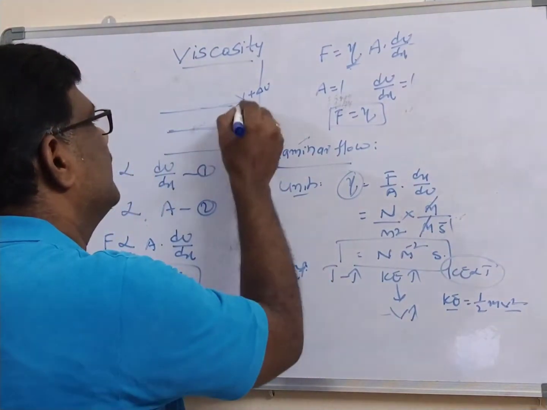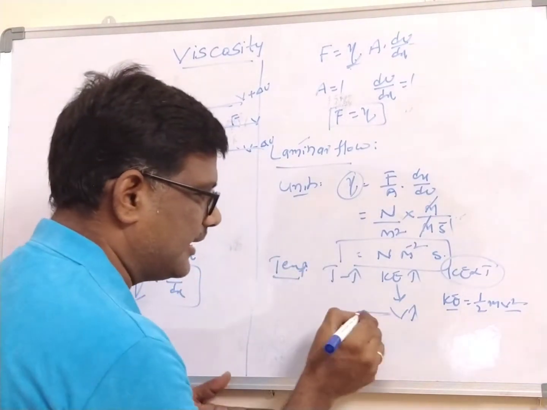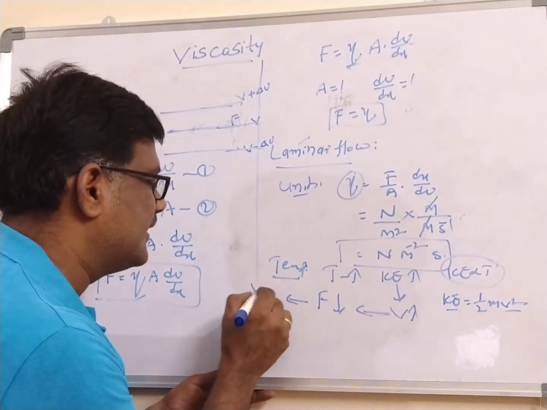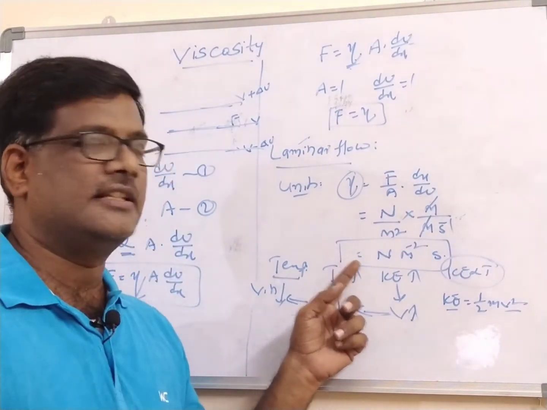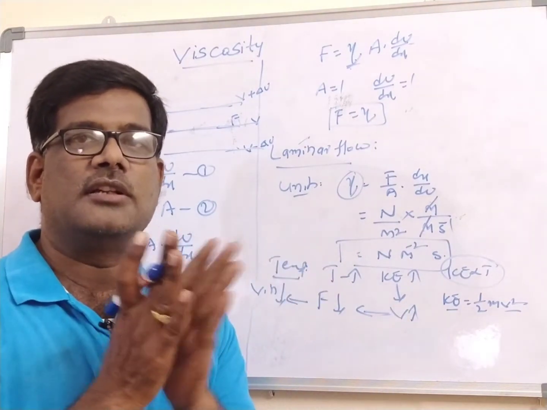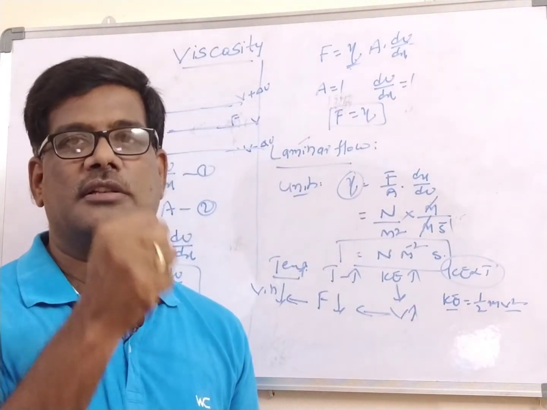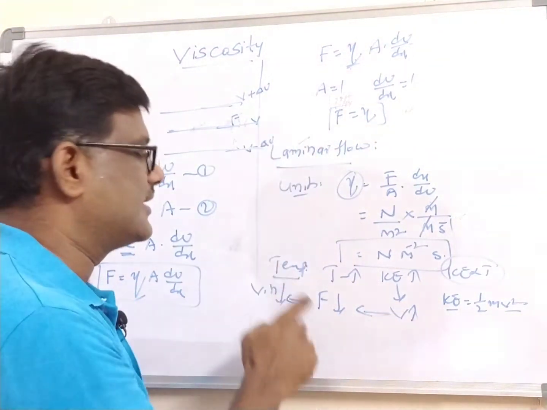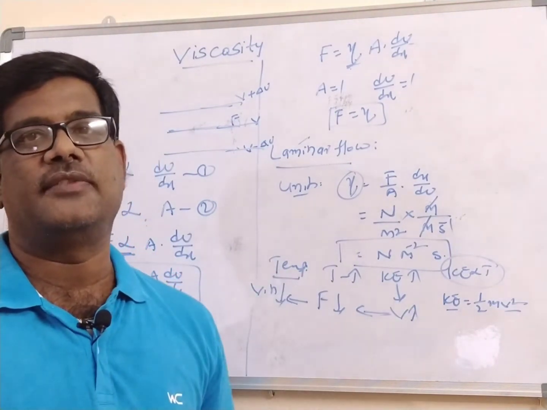Velocity increases, meaning the movement of the layers will be very fast. Intermolecular forces decrease. These intermolecular forces are called the viscosity. Ultimately viscosity decreases. So it is a simple phenomenon: temperature increases, kinetic energy increases, velocity increases. Whenever velocity increases, the intermolecular forces present between the layers decrease. Though they are moving speedily, the intermolecular forces decrease. That force is called the viscosity. The force decreases, so viscosity also decreases. So this is the temperature effect.